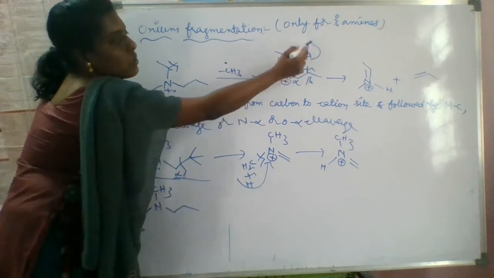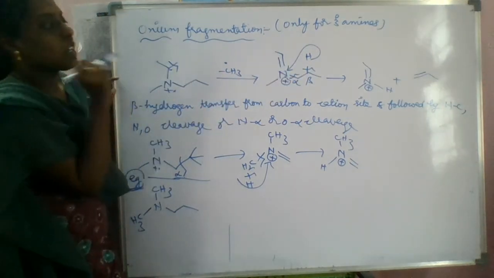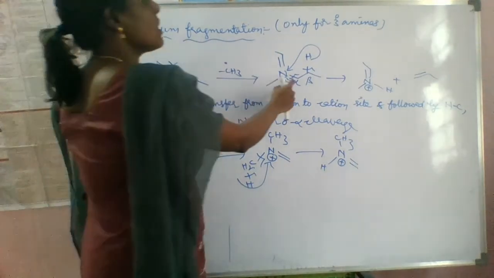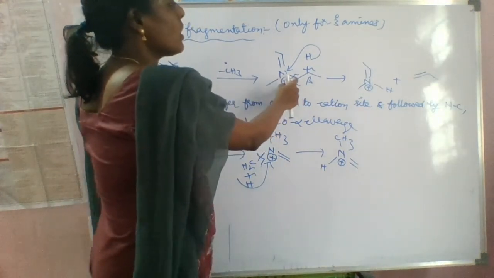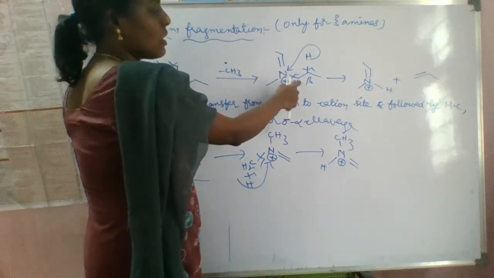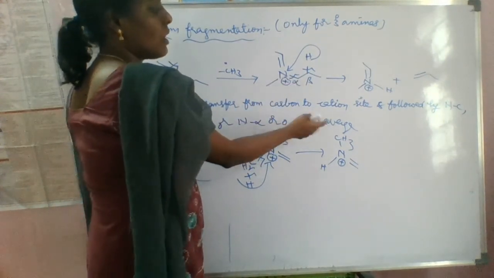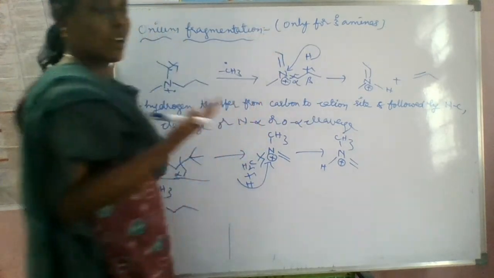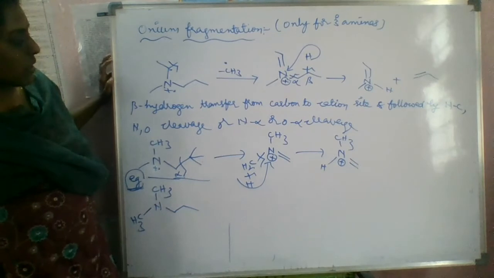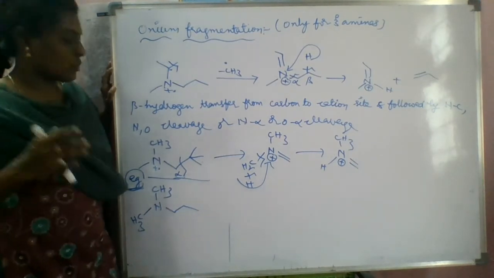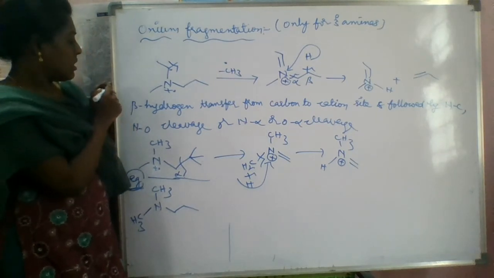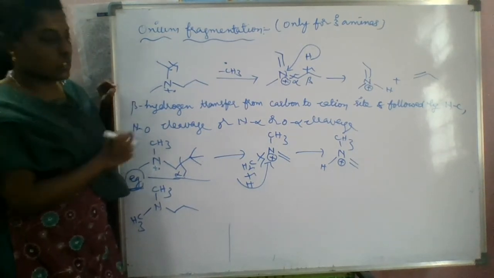This is the beta hydrogen transfer to this nitrogen atom, carbocation side, followed by, if it is N-C there, we call it N alpha cleavage. If it is oxygen, we call it O alpha cleavage. So like that we have to do this onium fragmentation, right?